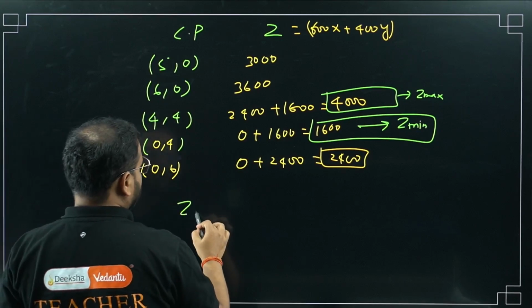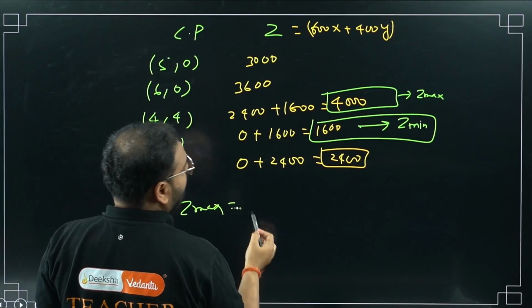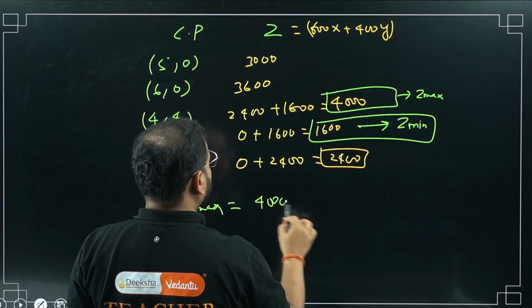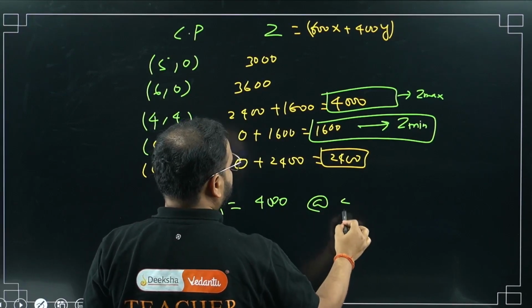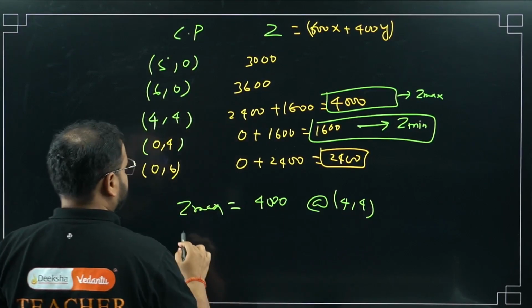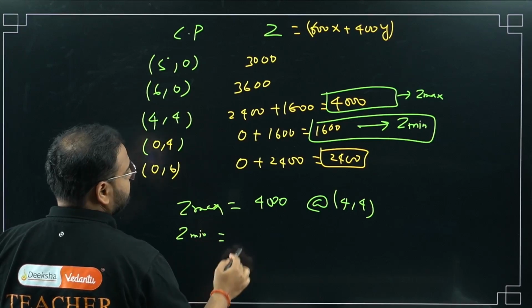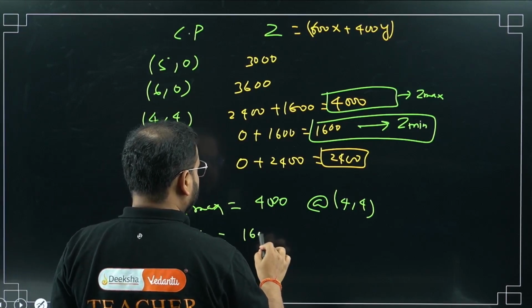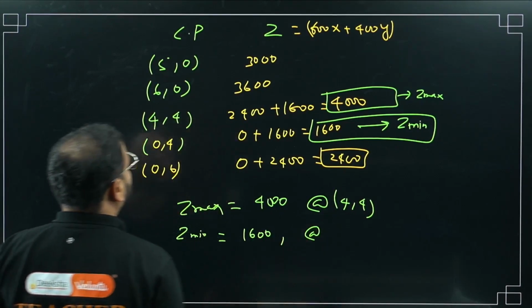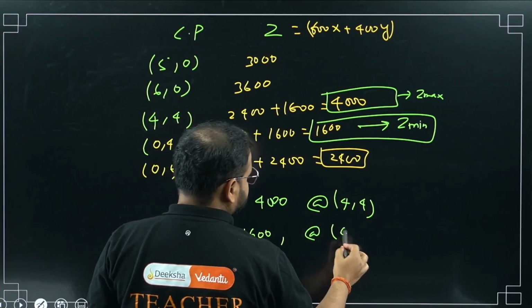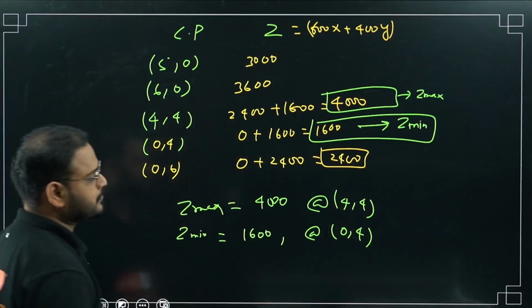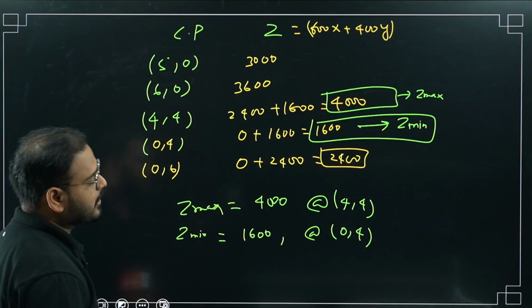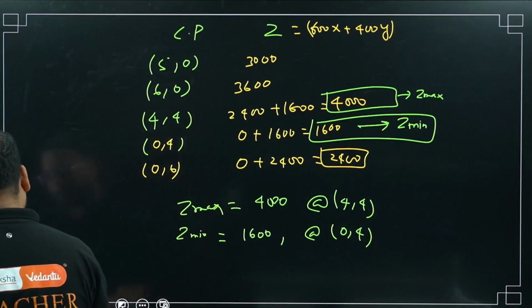So Z max I'll write here. Z max is simply 4000, coming at the coordinate of 4,4. And Z minimum is simply 1600, coming at 0,4. Have a look. Clear? Simple? Yes? Okay.